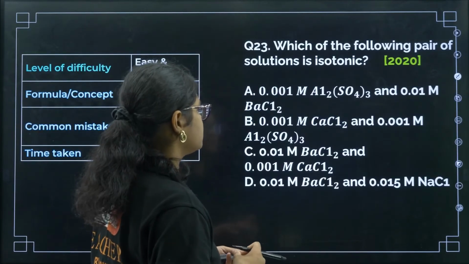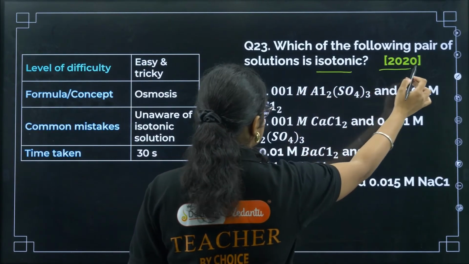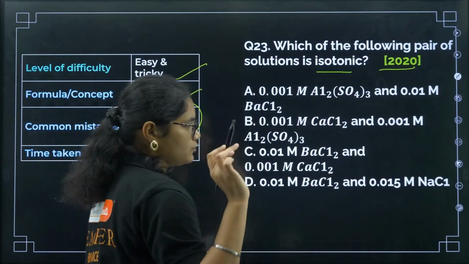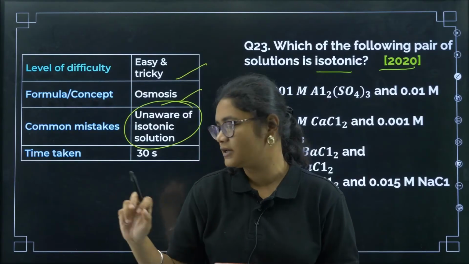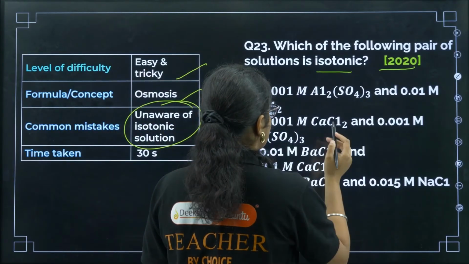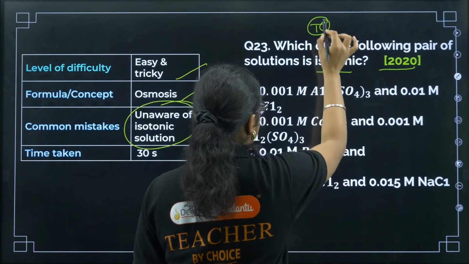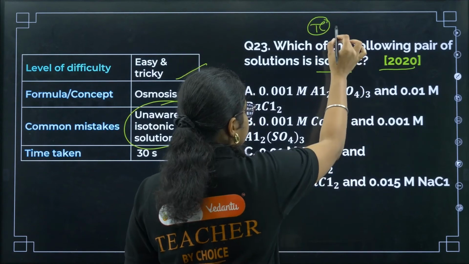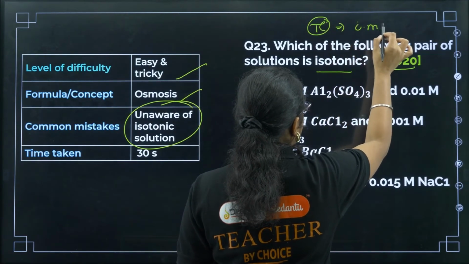Now let us see the next question. Which of the following pairs of solutions is isotonic? This question was asked in 2020, an easy question on osmosis. You should know the definition. If you know the definition of isotonic solution, then definitely this is an easy question. Now for isotonic, what should be constant? The pi value, osmotic pressure, should be the same, right? Osmotic pressure will be the same if i into molarity is the same.